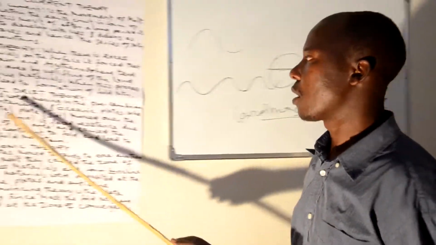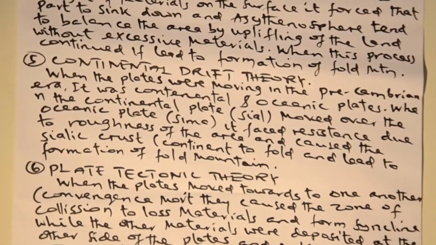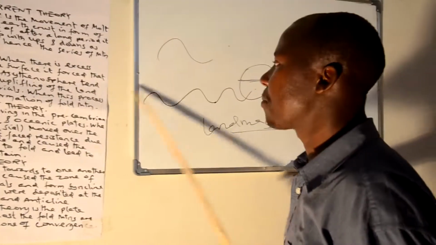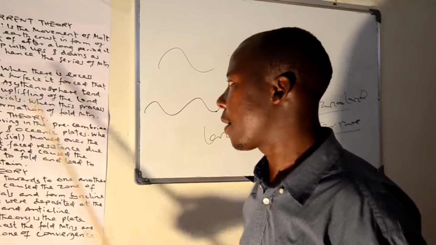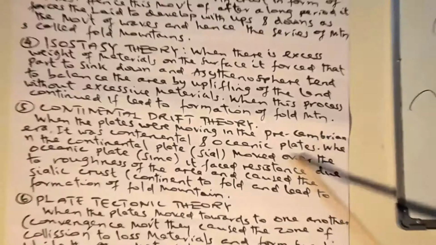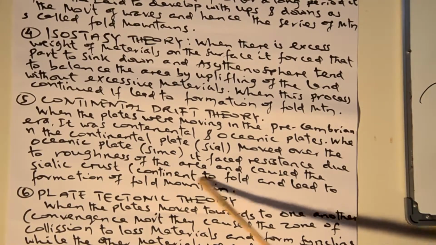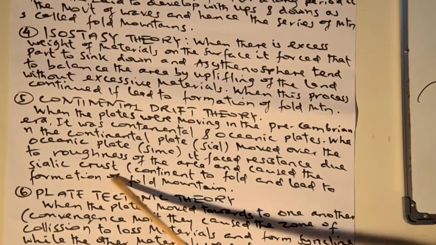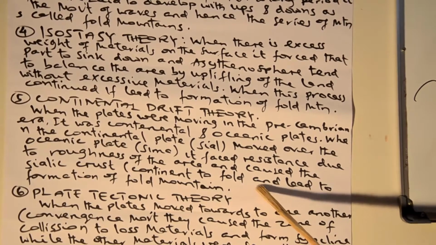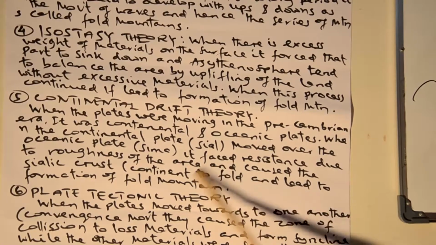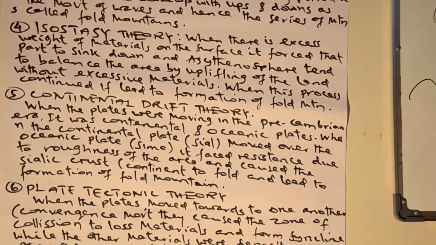In the Precambrian era, about 3,000 million years ago, there were continental and oceanic plates. When the continental and oceanic plates moved over the roughness of the area, they caused the crust to fold and lead to the formation of mountains.